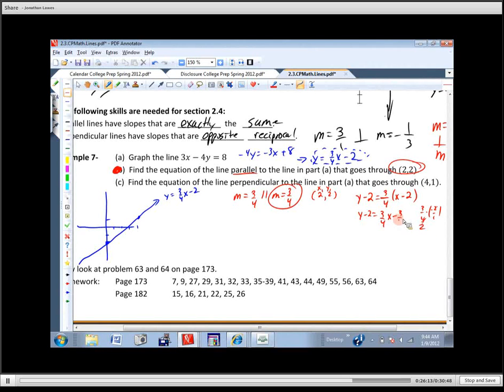I get y equals 3/4 x. And then what is negative 3/2 plus 2? Or in other words, negative 1.5 plus 2. 1/2. Okay? So that's what we'll graph. Okay, now graphing with fractions is a pain in the butt, but let's see if we can make this work. It's got to cross at 1/2. It's got to have a slope of 3/4. So we're going to go up 1, 2, 3, and we're going to go over 1, 2, 3, 4.